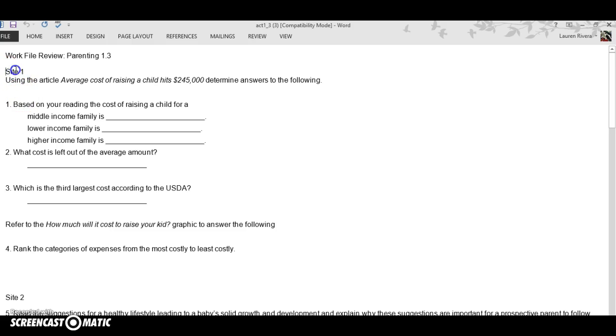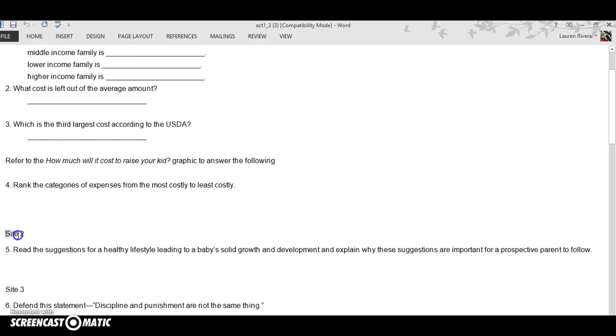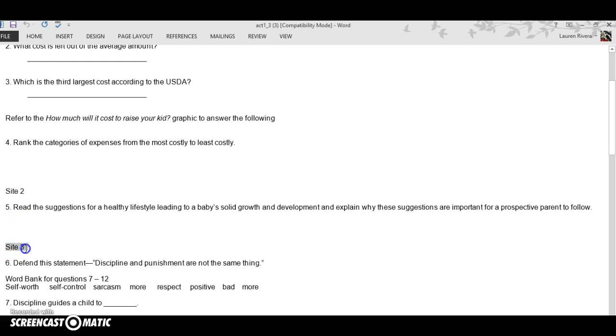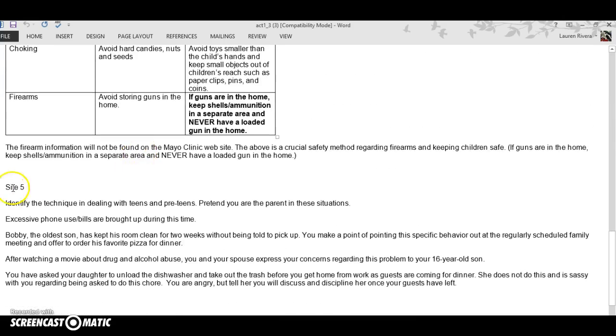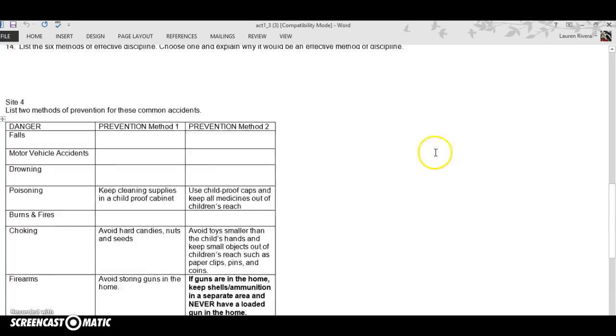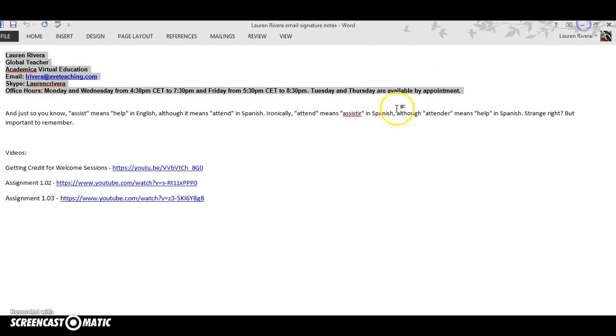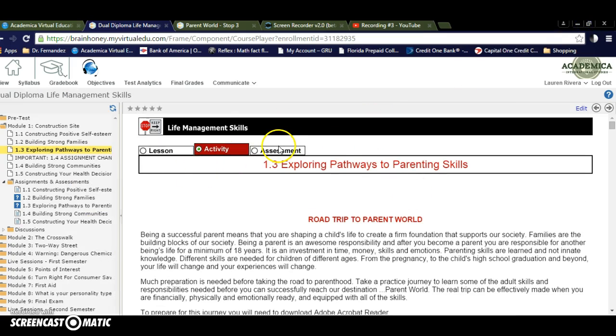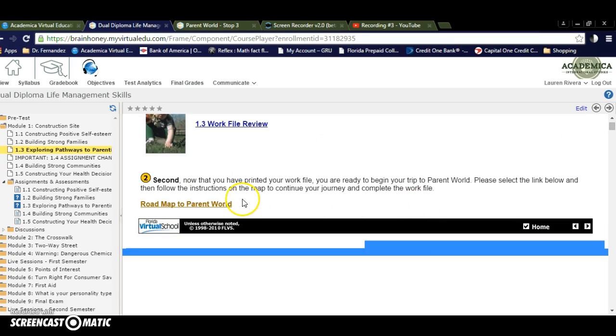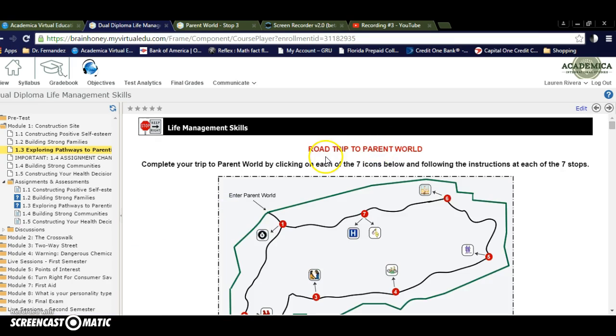Now you're wondering what Site 1 and Site 2 and Site 3 are all about. This goes all the way to Site 4, Site 5, and Site 6. I am about to show you. Back in the Life Management Skills course, Road Trip to Parent World, here is the Road Trip to Parent World link.